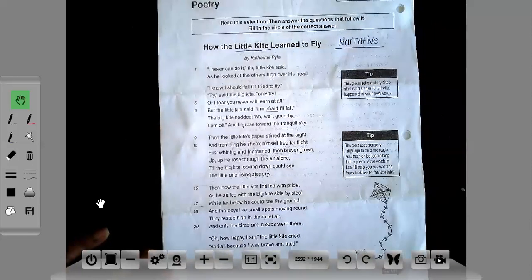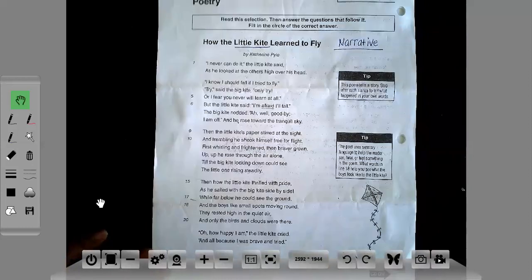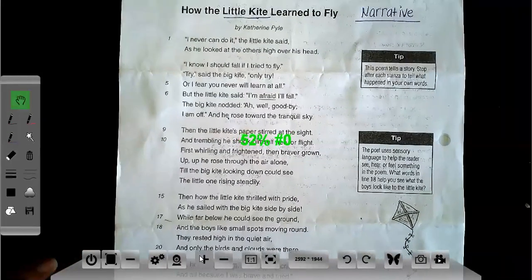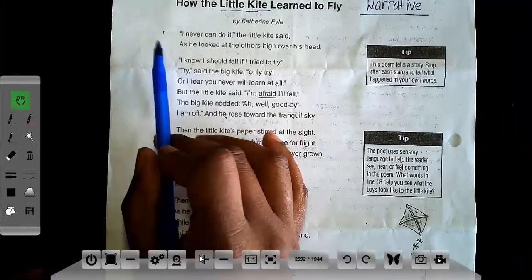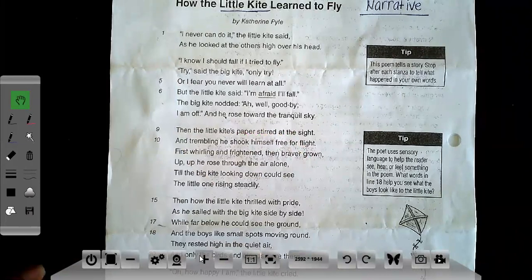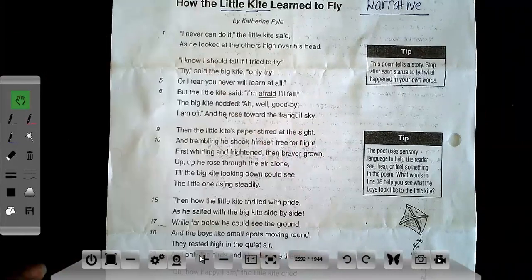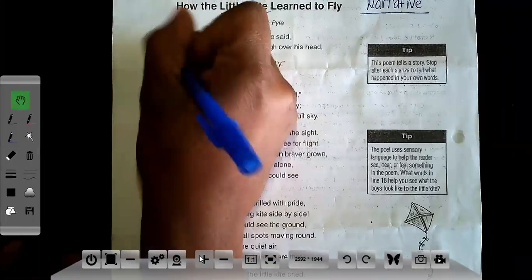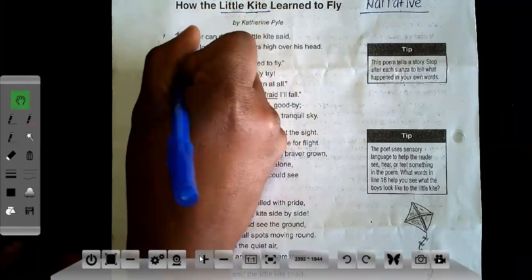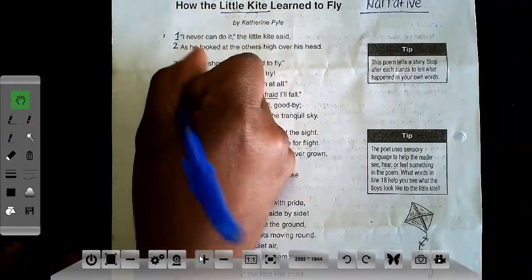Okay, so now we're going to number our lines and stanzas. Remember that when we see these numbers on the side, that means that some of the lines have already been numbered. Even though those numbers are there, I'm still going to rewrite my own. So I'm going to start here. 1, 2, 3, 4, 5, 6.